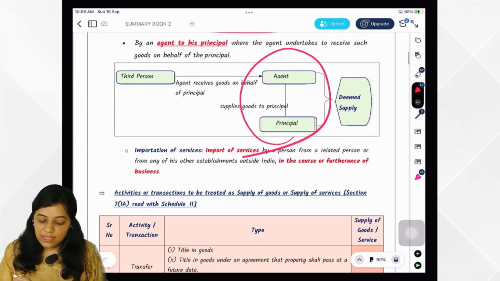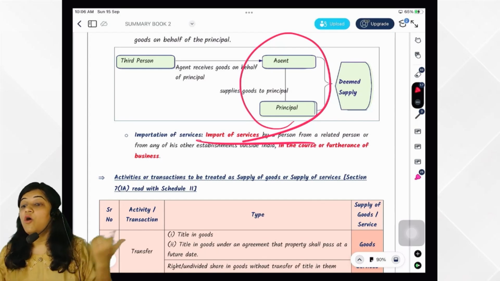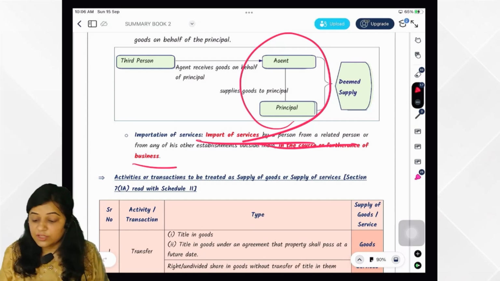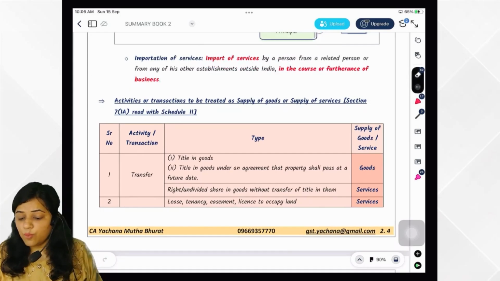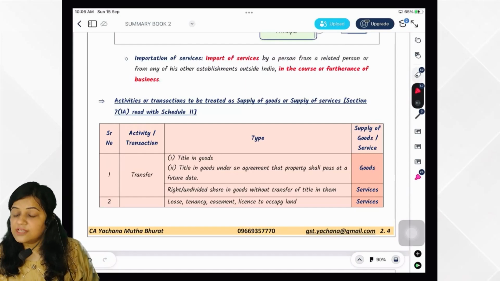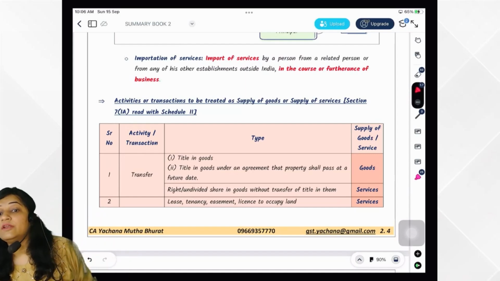Perfect. Okay. Then import of services. You are importing services from a related person or establishment outside India in the course or furtherance of business. It would be treated as supply. Then comes section 7(1)(a). What does 7(1)(a) say? Activities or transactions specified in Schedule 2 to be treated as what? Supply of goods or supply of services.